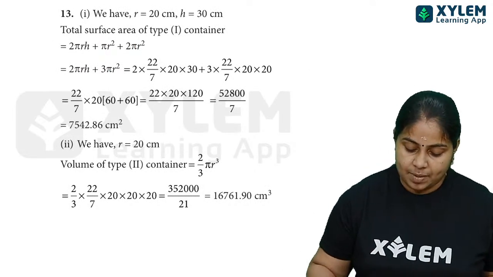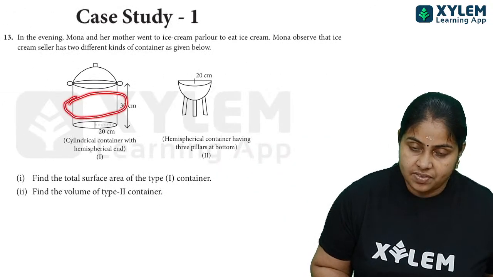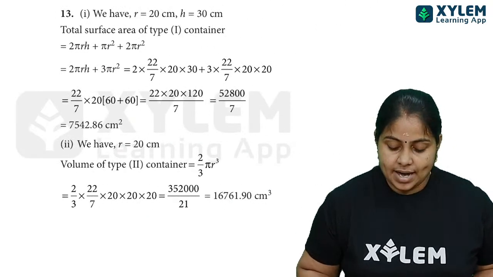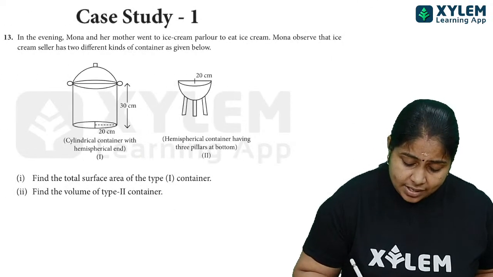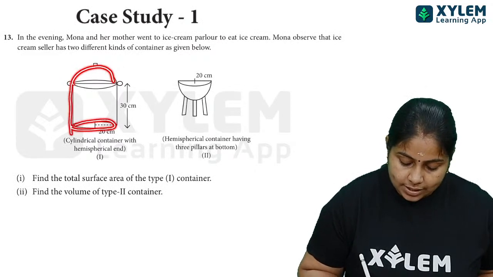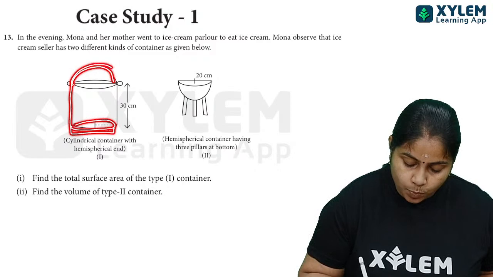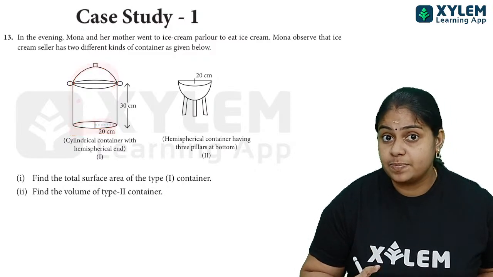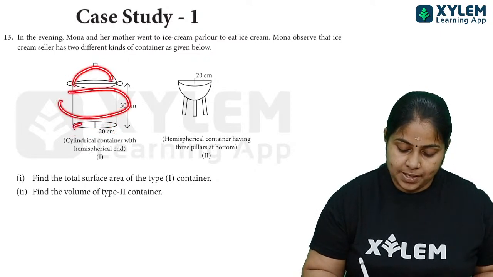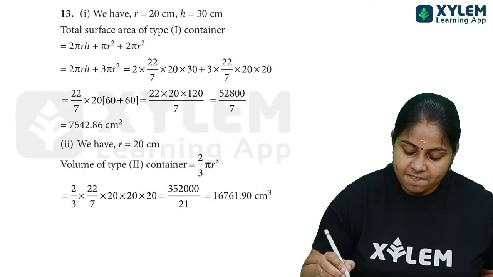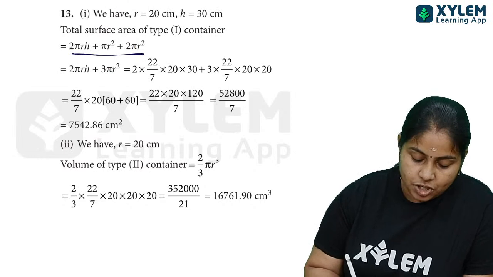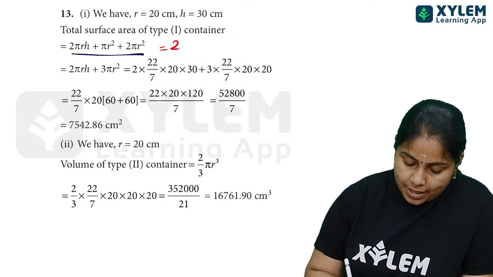The total surface area means first ഇതിന്റെ curved surface will be there. അല്ലേ, curved surface എന്ന് പറഞ്ഞാൽ 2 pi r ആയി. പിന്നെ next what we are having, see children, here it is only 2 pi r square, and here pi r square also will be there. So total curved surface area means 2 pi r square. അതായത് ഹെമിസ്ഫിയറിന്റെ curved area means 2 pi r square plus 2 pi rh plus pi r, which means that we will be having what? We will be having the formula as like this: 2 pi rh plus 2 pi rh.